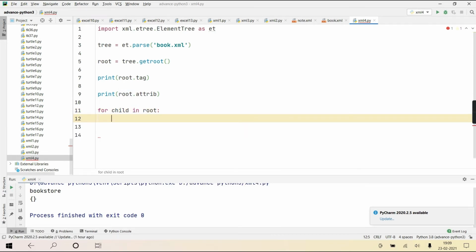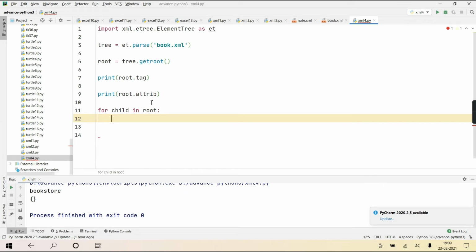Okay, so actually root is an object of, can anyone tell me? Element class. Your entire document is an object of ElementTree. That is this tree. And then tree.getroot() will give you the root element.